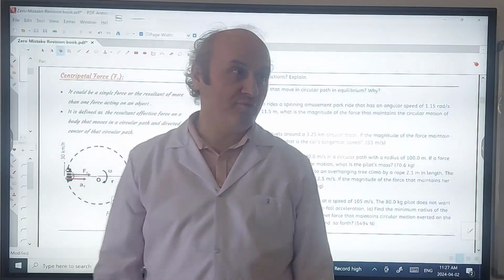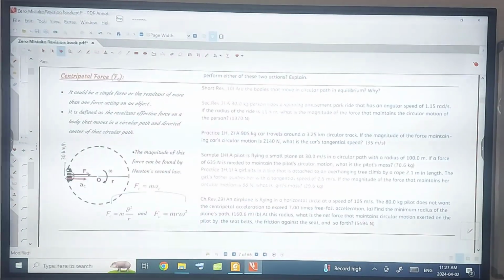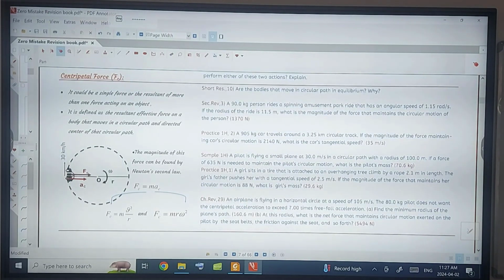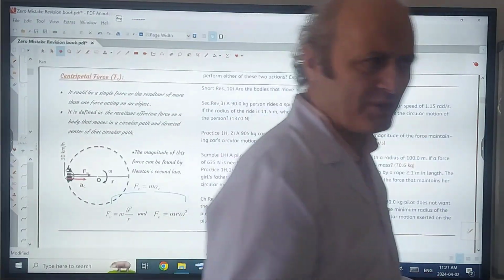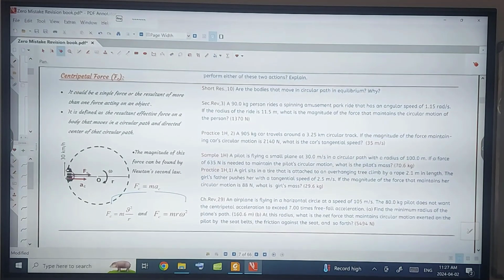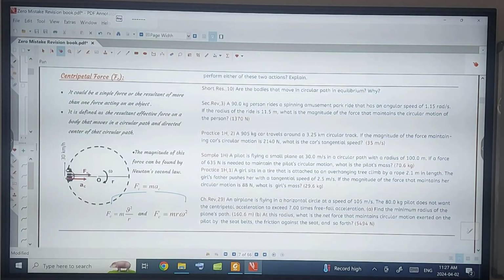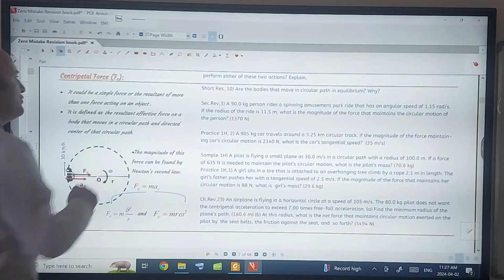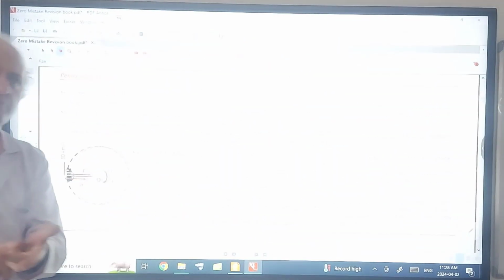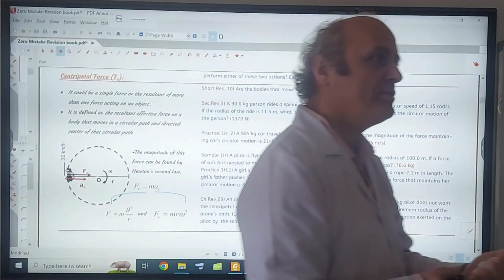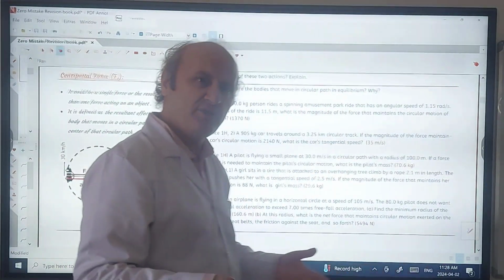So every acceleration is because of some net force. If an object has an acceleration, absolutely it must have some net force. So when an object is on a circular path, it has centripetal acceleration, so there must be some centripetal force acting on the object. Okay, so this centripetal force can be a single force, just one force. It can be gravitational force, friction force, normal force, electric force, magnetic force, single.